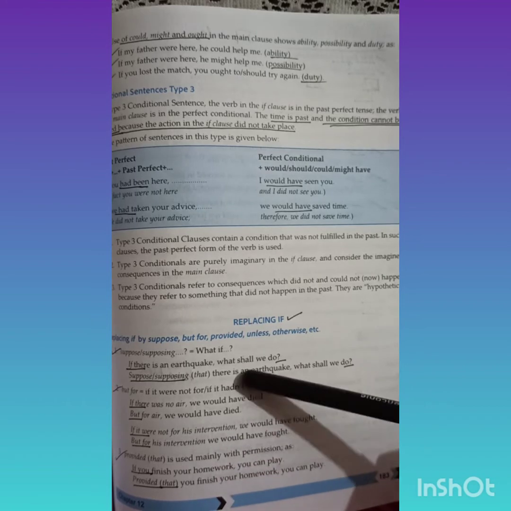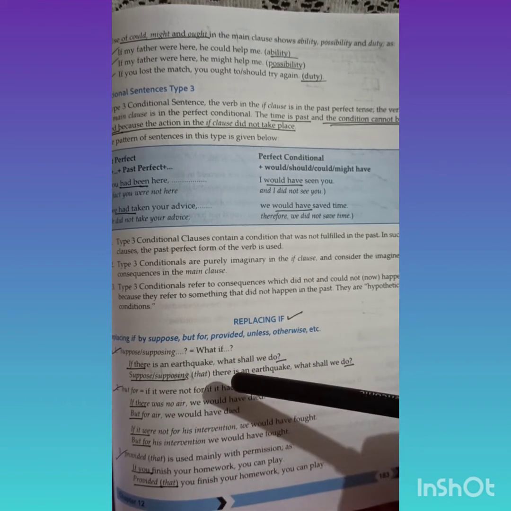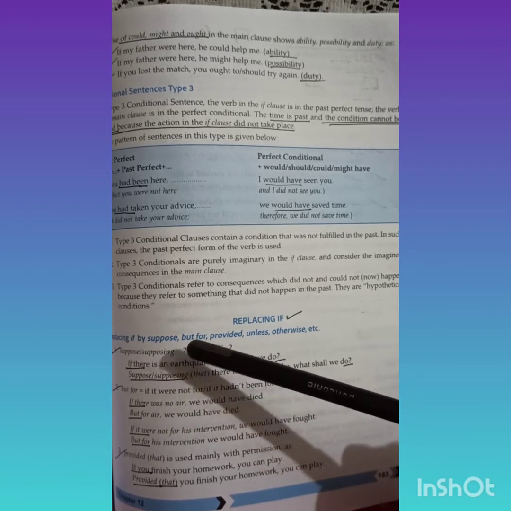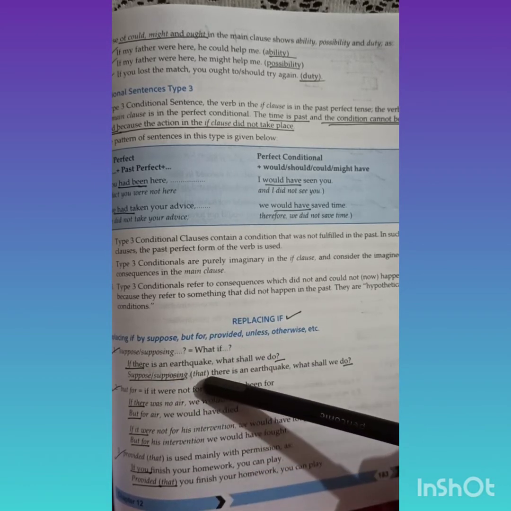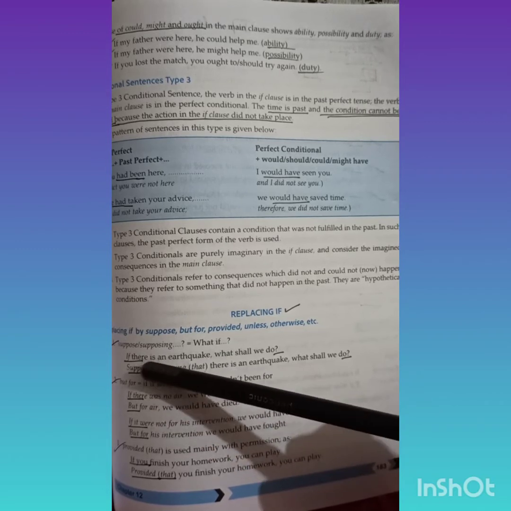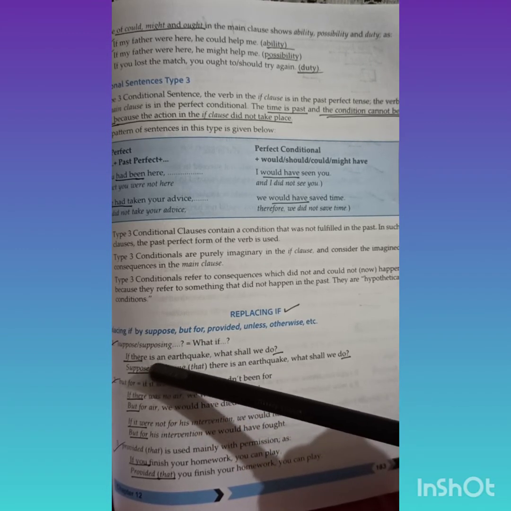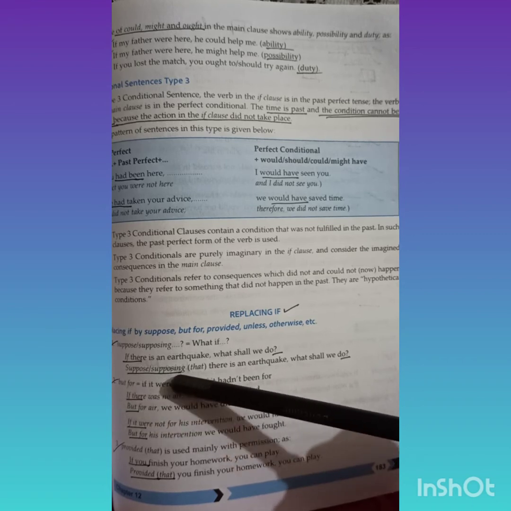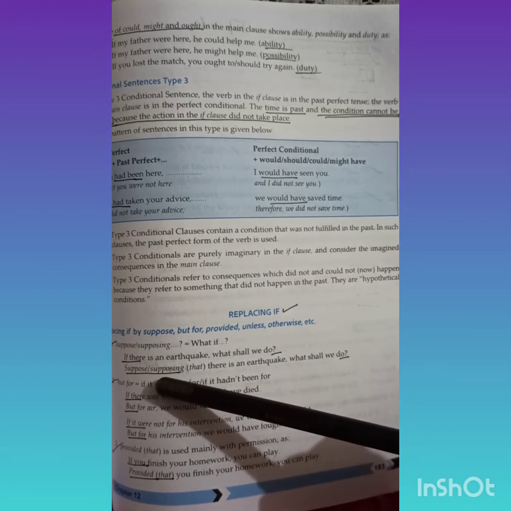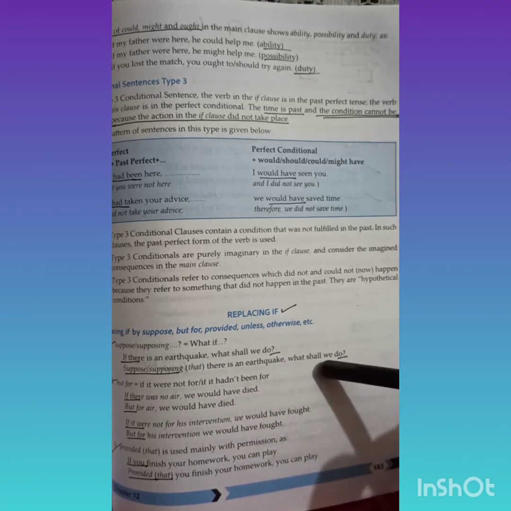Below the page, then we have replacing if. This is important because when you get the last question, number 5, on transformation of sentences or do as directed sentences, you should go through these sentences, which will help you in solving those questions. Suppose, supposing. If there is an earthquake, if can be interchanged with suppose or supposing. So, if there is an earthquake, what shall we do? It can begin with: suppose that or supposing there is an earthquake, what shall we do?